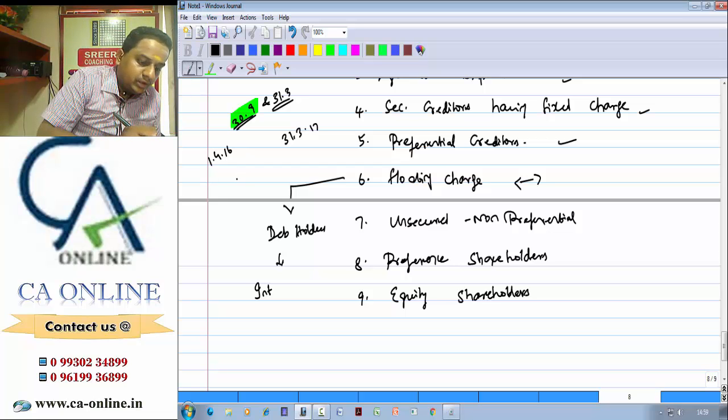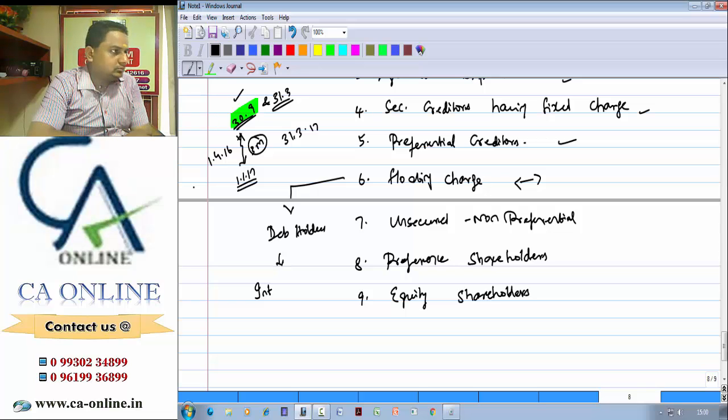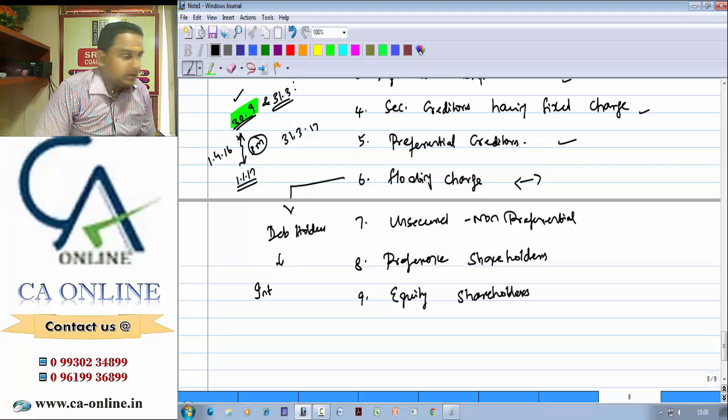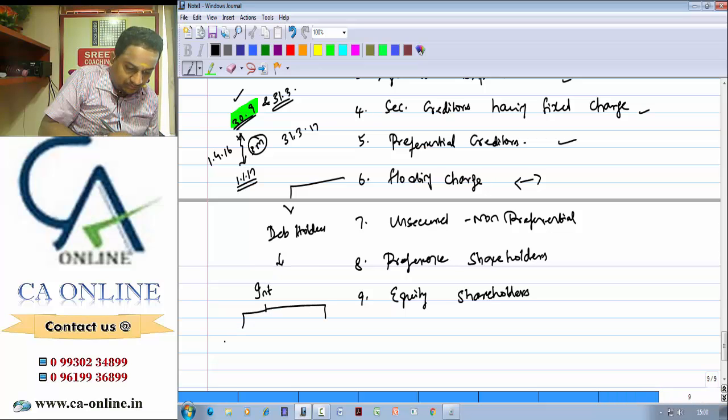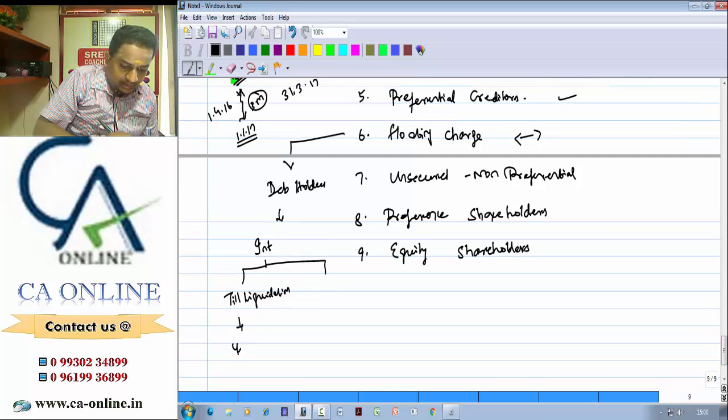But when the company goes into liquidation, for example, on 1/1/2017, the last interest they could have paid is on 30th September. Then for this gap of 3 months, interest might be accrued. It is not due. It is due only on 31st March. But even before 31st March, the company went into liquidation. Now the question is, interest till liquidation, whether it should be paid or not. The answer is yes. It has to be paid, mandatory.